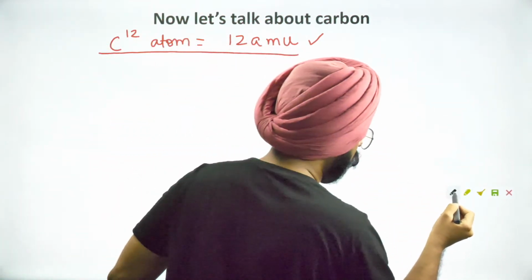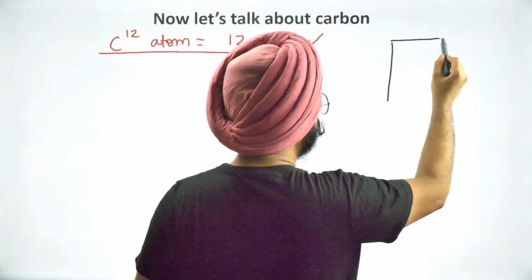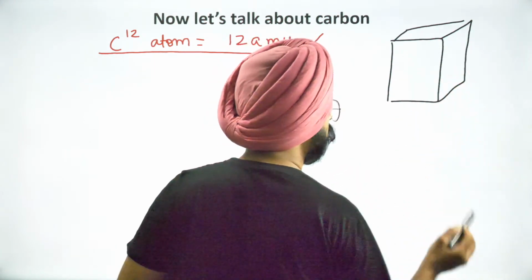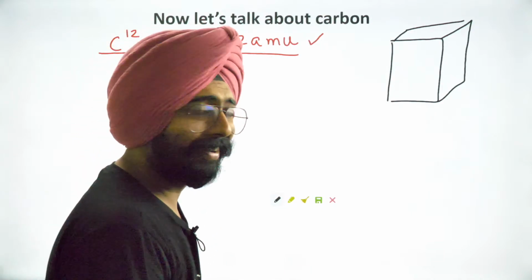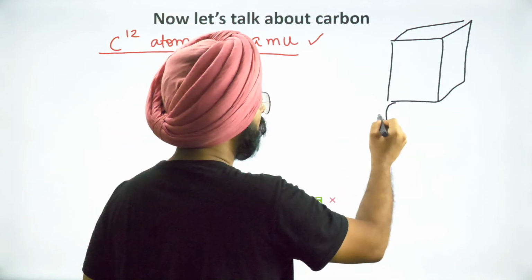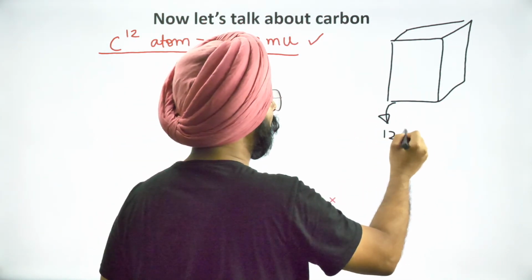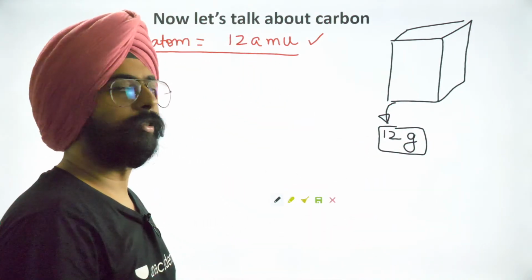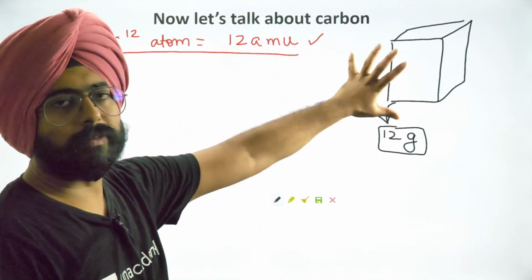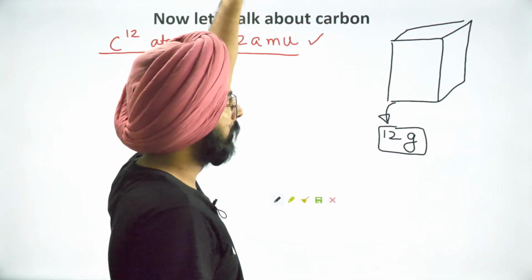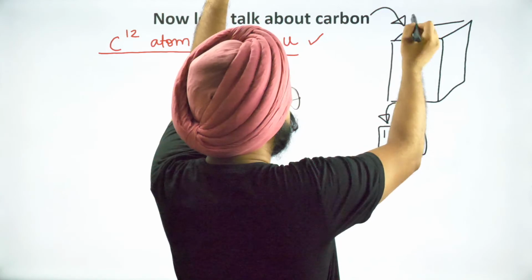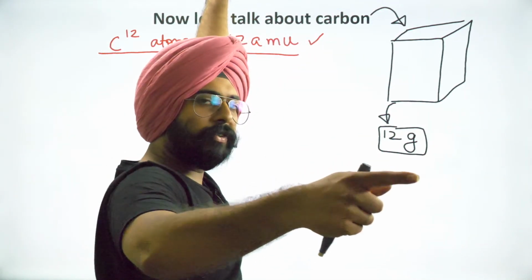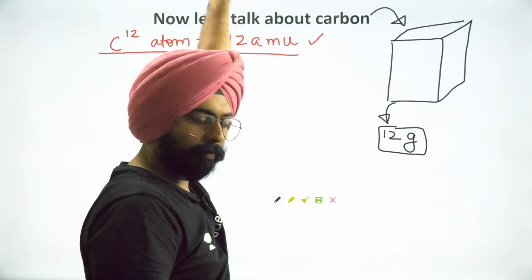Now, my dear friends, what I do is I give you a box of carbon atoms. Once again, a very beautiful box, never seen before in your life. This box of carbon atoms is now 12 grams. Again, neglect the mass of the box itself. Assume that the box is massless. You just have to worry about the mass of carbon in it. Inside this box, there are lots of carbon atoms, and the total weight of them is 12 grams.